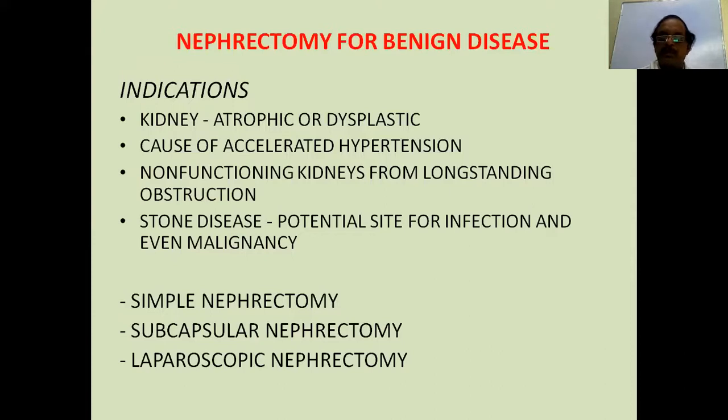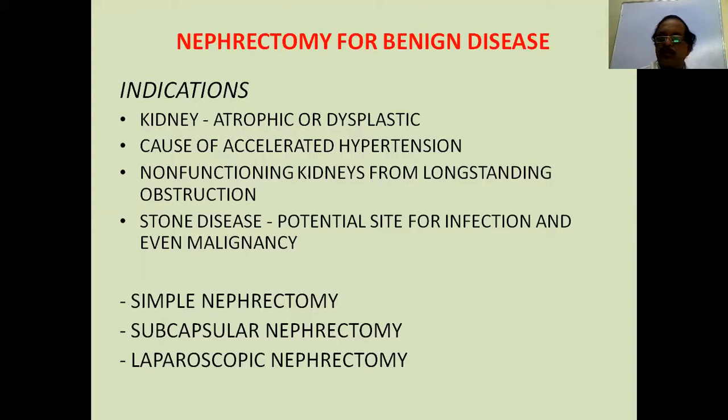Sometimes nephrectomy is also done for benign disease. Because we are talking about nephrectomy in renal cell carcinoma, we are making a brief mention of nephrectomy for benign disease. But remember, this is the era of conservation of nephrons, not kidneys. So whenever possible, you conserve the kidney. Only when it is inevitable, you remove the kidney. In malignancy, you have to do it. There is no option. Whereas for benign disease, you have to think twice before doing a nephrectomy.